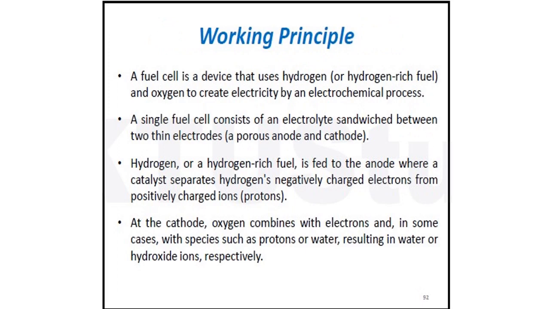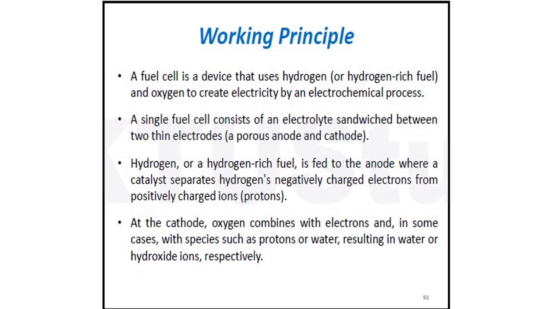Let's see the working principle. A fuel cell is a device that uses hydrogen or hydrogen-rich fuel and oxygen to create electricity by an electrochemical process, as we explained in the previous slides. A single fuel cell consists of an electrolyte sandwiched between two thin electrodes.